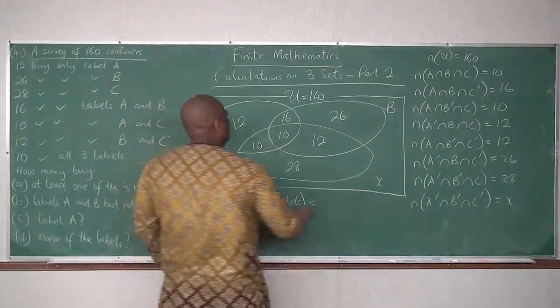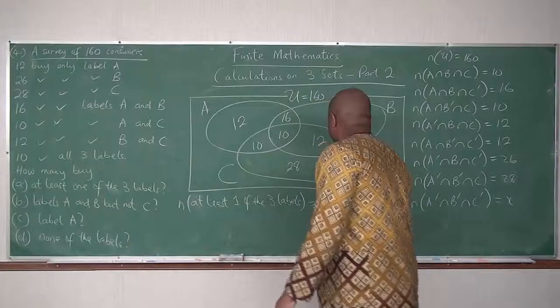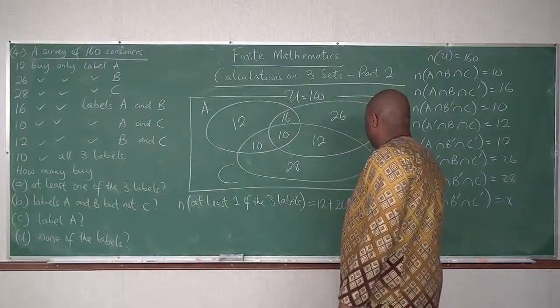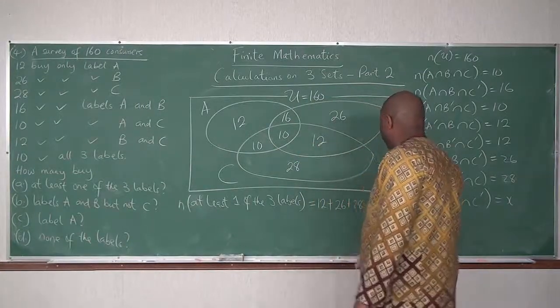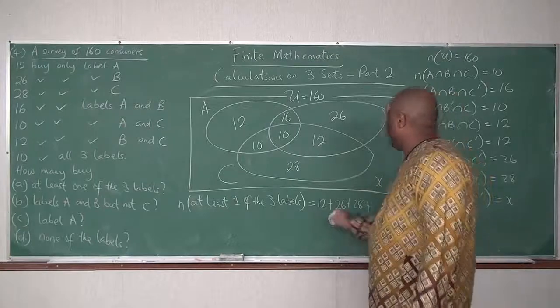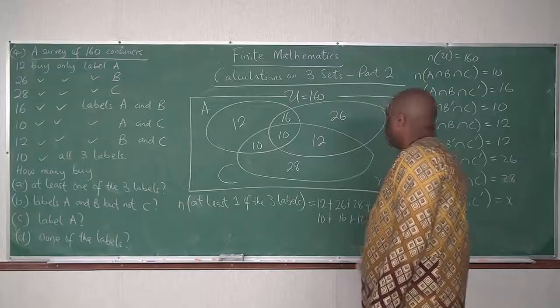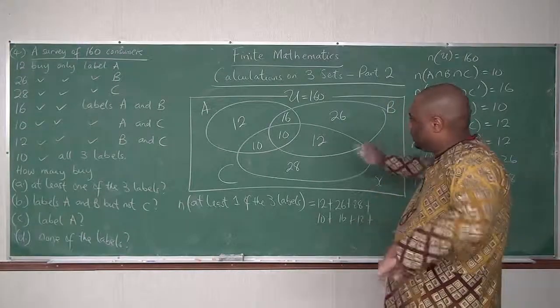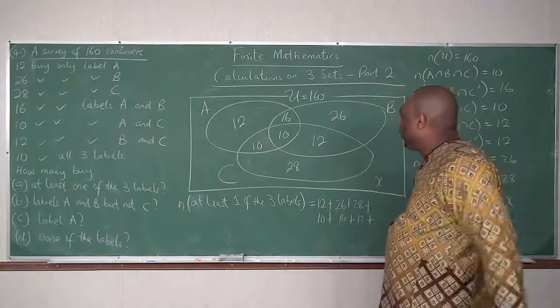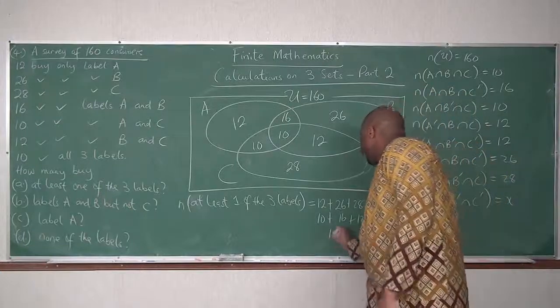So exactly 1 is 12 plus 26 plus 28, plus exactly 2 is 10 plus 16 plus 12, plus all 3 is 10.